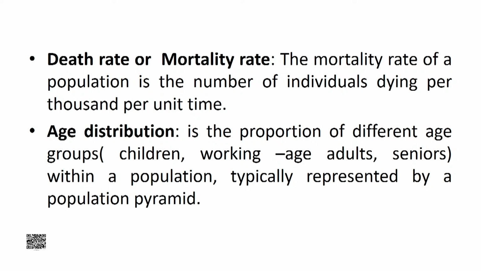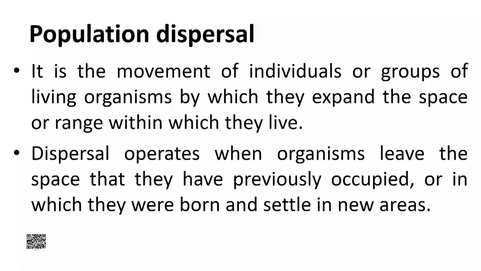Next term is population dispersal. It is the movement of individuals or groups of living organisms by which they expand the space or range within which they live.